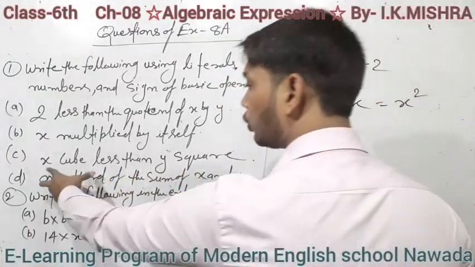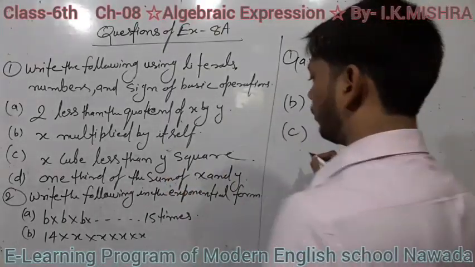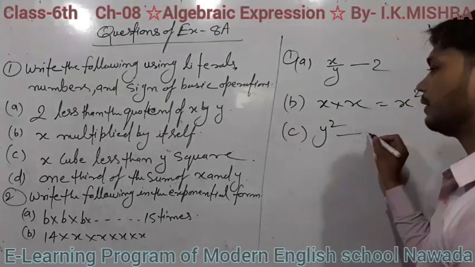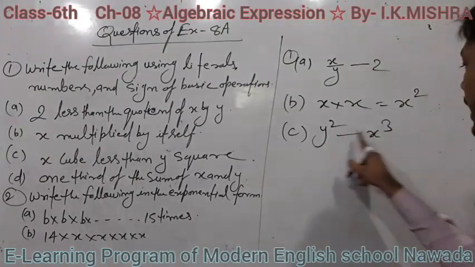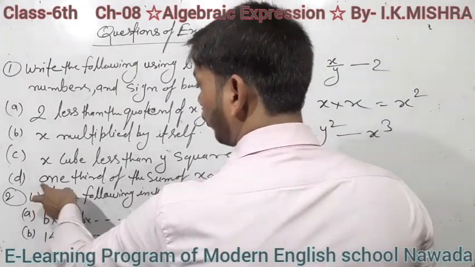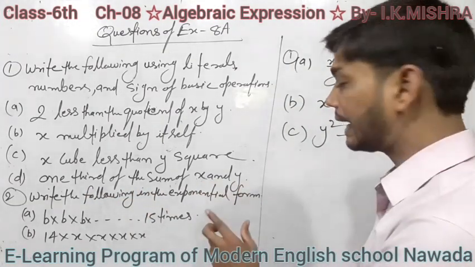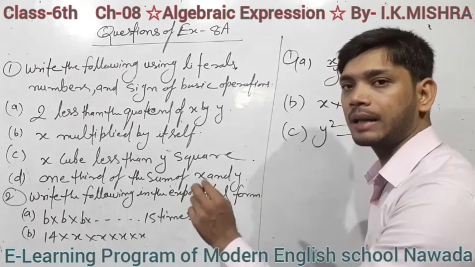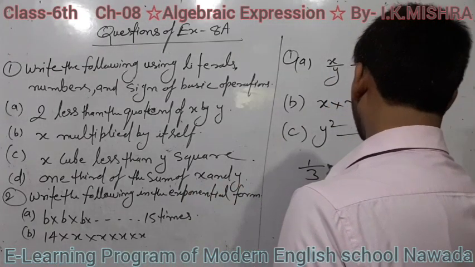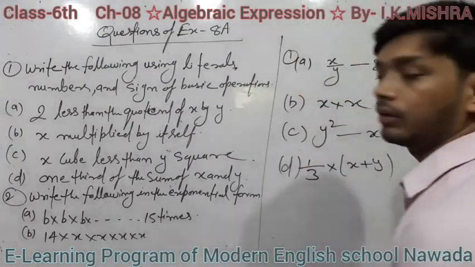Question c: y square means y to the power 2, and minus x cube, so y square minus x cube. Now question d: one third of the sum of x and y. First of all write one third into x plus y. This is question d.